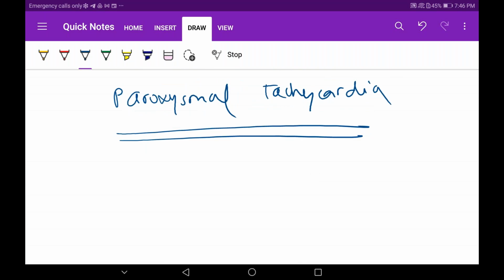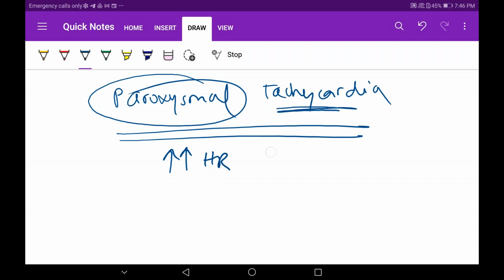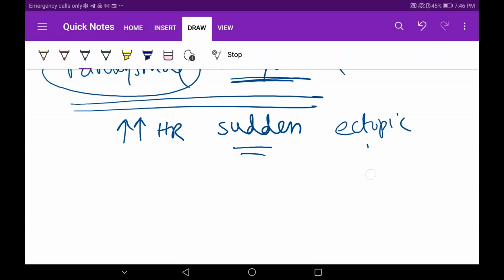So in the extrasystole, what was the keyword? Tell me. Ectopic foci or premature contraction. But in paroxysmal tachycardia, paroxysmal means there is a sudden abnormal increase in heart rate because of this ectopic foci. What is the difference between extrasystole and paroxysmal tachycardia? Tell me, guys. The only difference is that the heart rate is increasing. A sudden heart rate increase is called paroxysmal tachycardia.